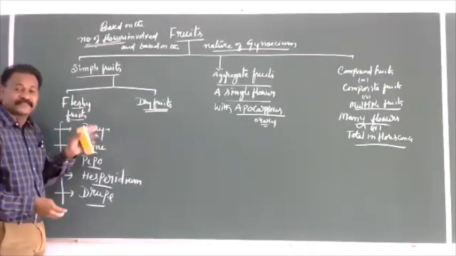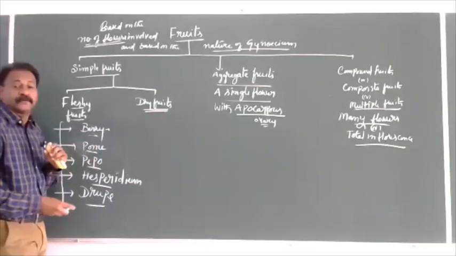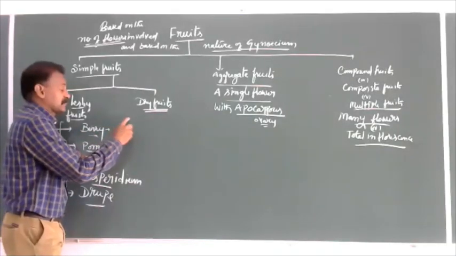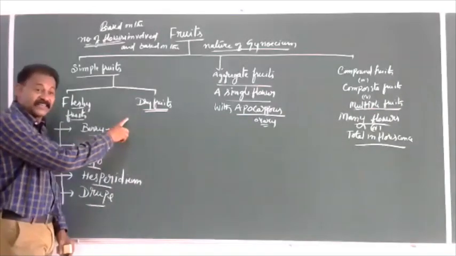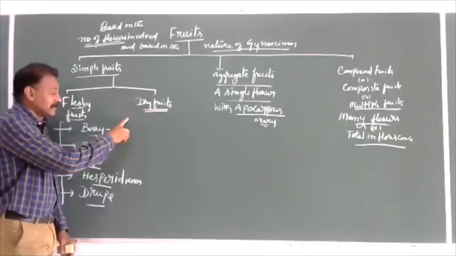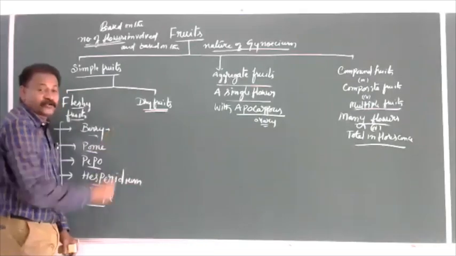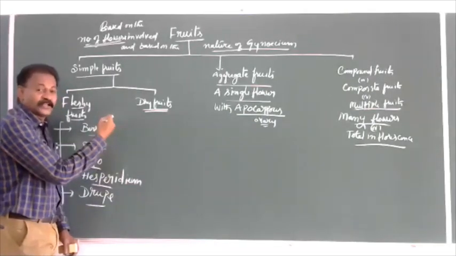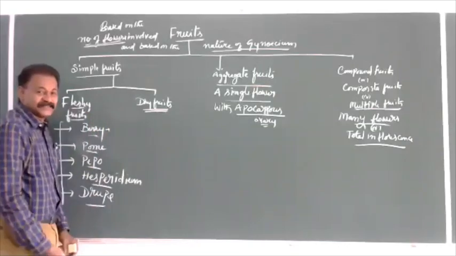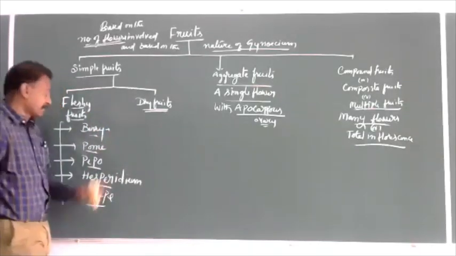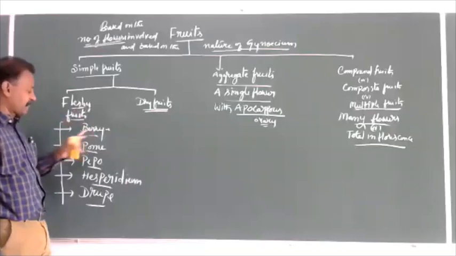For example, tomato has an outermost epicarp, which can clearly be seen even after cooking, and the middle mesocarp and endocarp, these two, are joined together. Mesocarp is some pulp, endocarp has seeds. So like that, berry is a type of fleshy fruit.